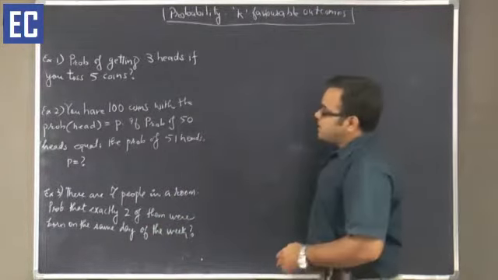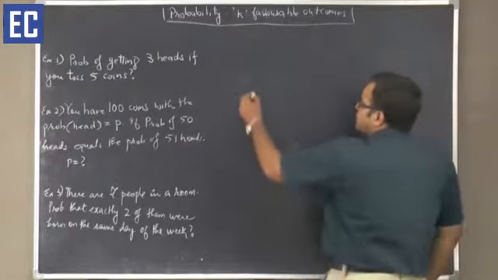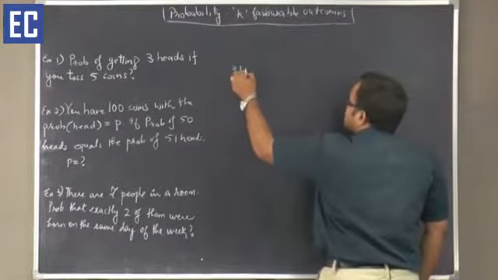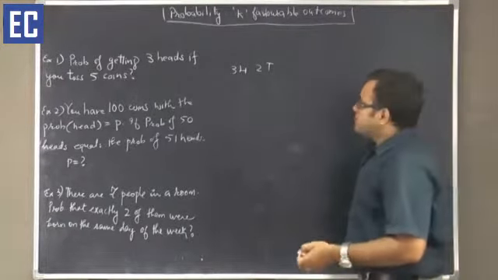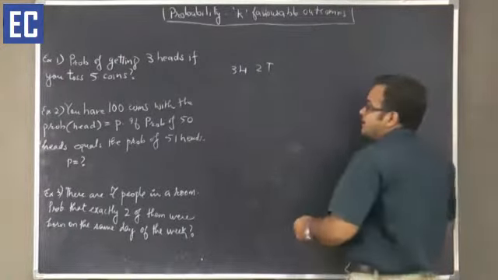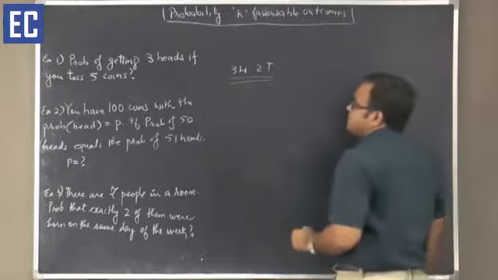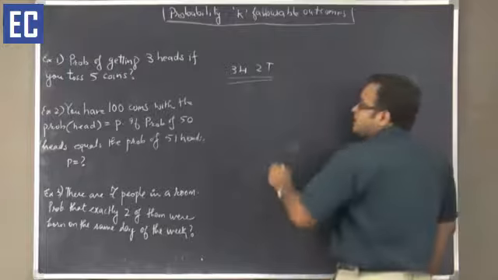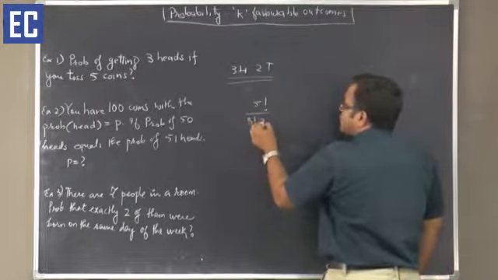If I am to get exactly 3 heads out of the 5 tosses of a coin, effectively I am looking at 3 H's and 2 T's. The number of arrangements in which I can get 3H and 2T will be 5 factorial upon 3 factorial 2 factorial.